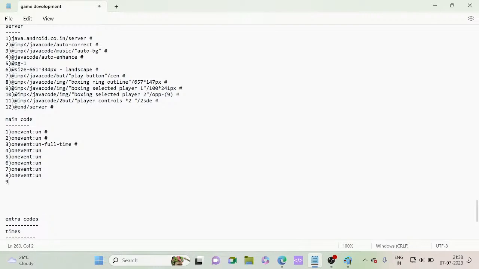For the advanced code, like these fighting games, we need to give logics. Next we will be giving logic. Don't forget to start with starting tags. Okay, I'm starting everything with the starting tags. So now the 9th line also on event run.